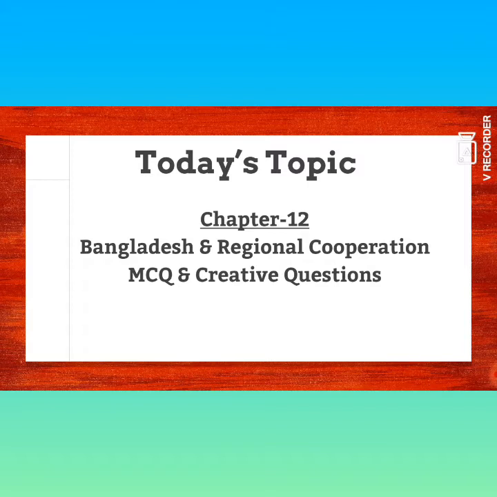Already we have completed all our chapters. Today, I will talk about MCQ and creative questions of Chapter 12. So, dear students, take your book, listen carefully and attentively, and try to understand. MCQ and creative questions of Chapter 12.